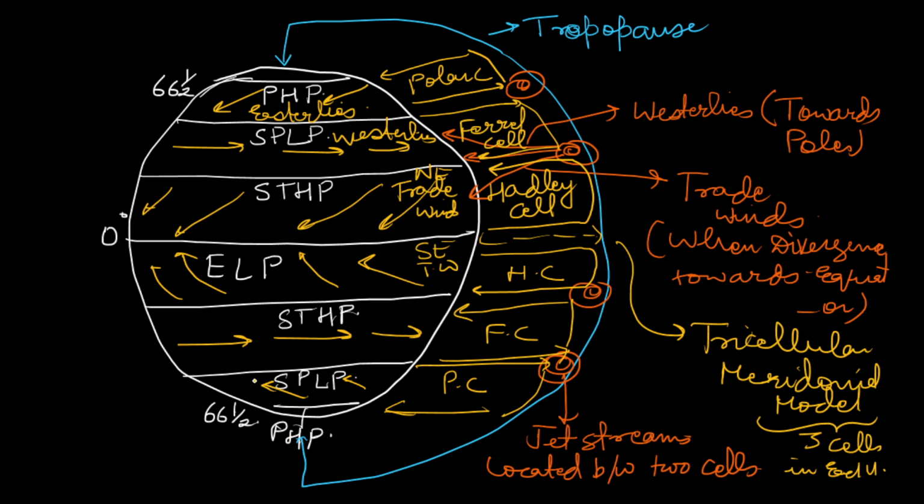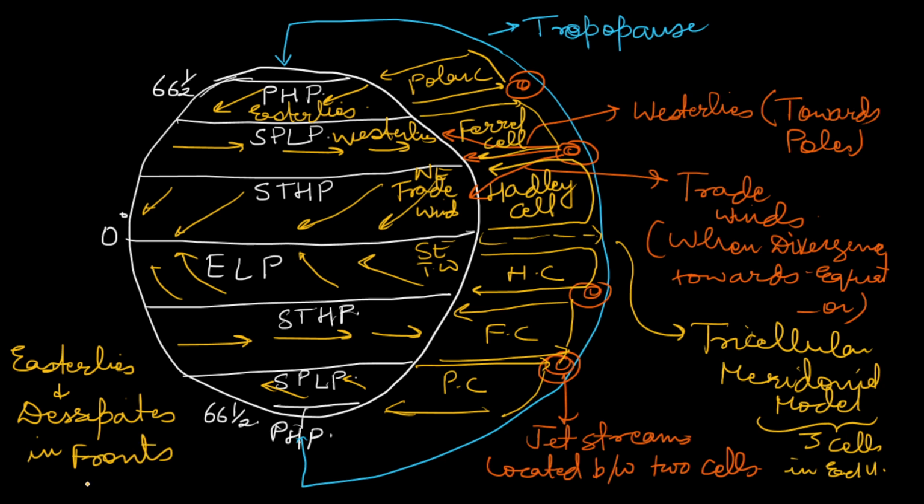And these easterlies, which you are seeing in this region, dissipate in fronts and cyclones. That is why you will see the formation of a large number of fronts and cyclones in temperate regions. So these were the pressure belts and cells. I hope you understand this.